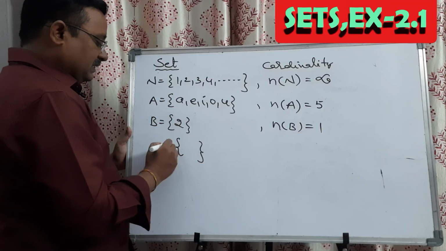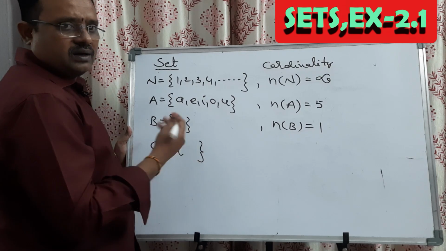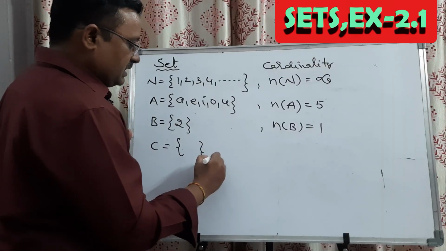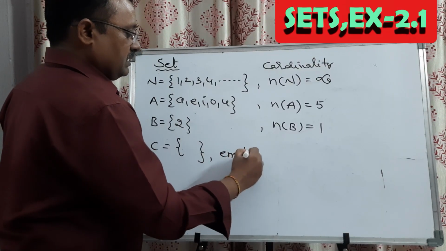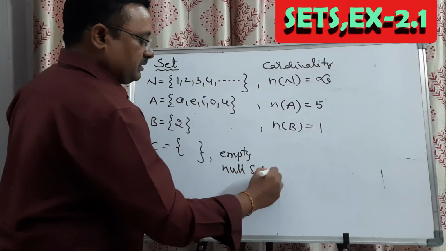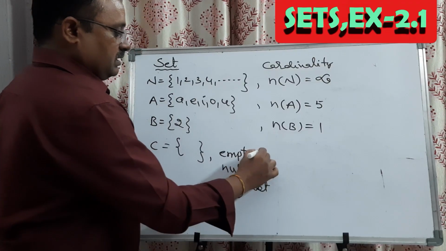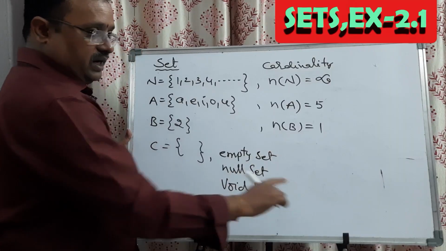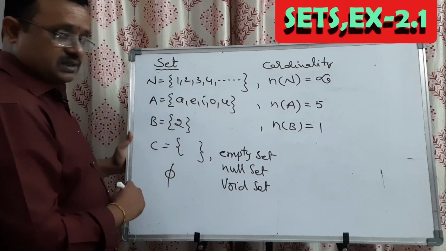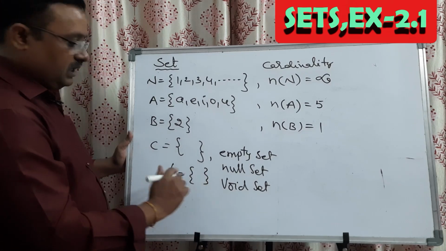So that set can be taken as C. C is equal to the set of nothing, no elements in it. That type of set which has no elements is called an empty set, or null set, or void set. That type of empty set is represented with phi. This is the symbol. Phi is equal to only the set symbol without any elements.